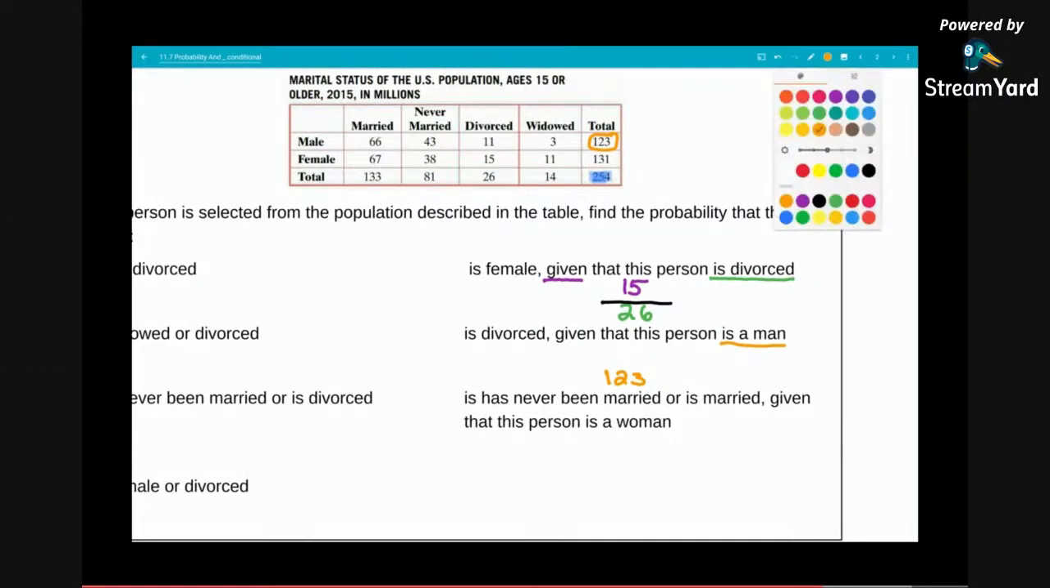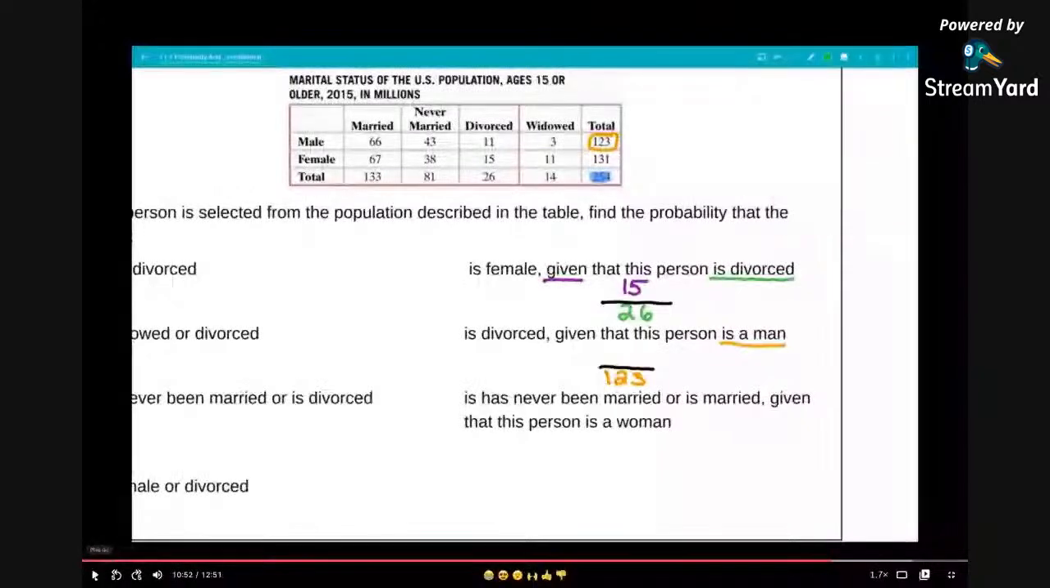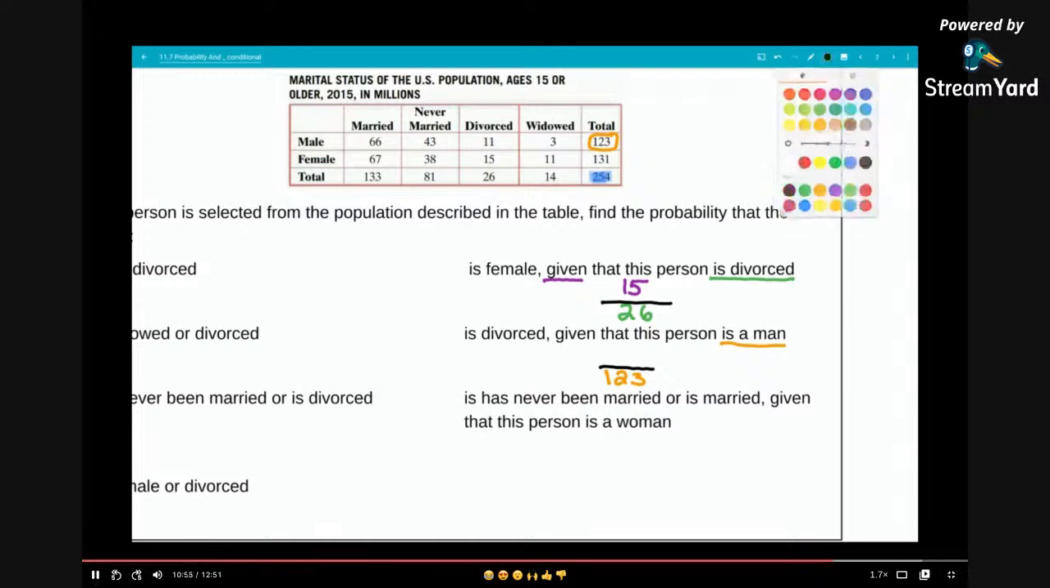What's the probability of selecting someone who's divorced, given that they're male? Again, we have a total of 123 men, and we're told that's what we're given. We've been given a man. So that becomes our denominator. And now of those 123, 66 are married, 43 are never married, 11 are divorced, and 3 are widowed. We want to calculate the probability of divorced. So our final answer is 11 out of 123.